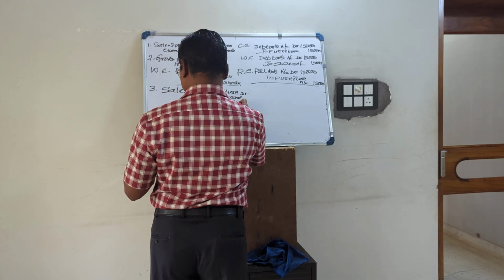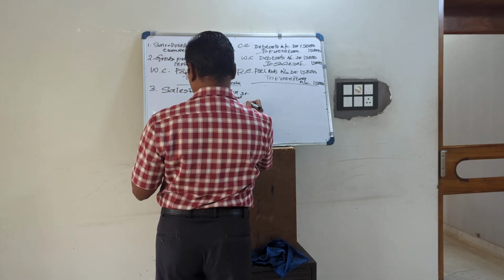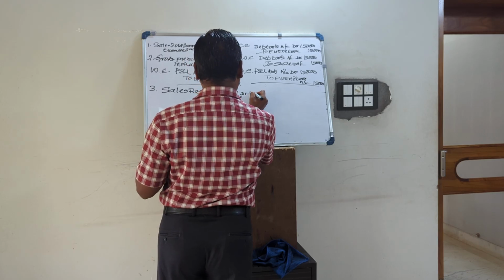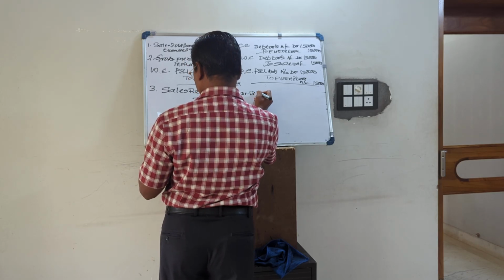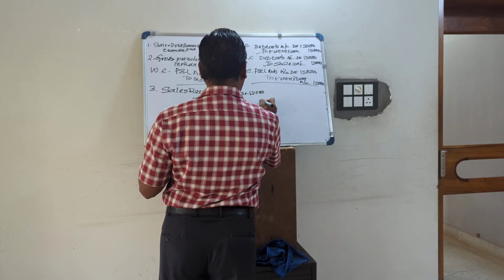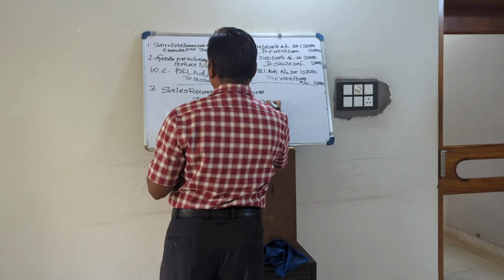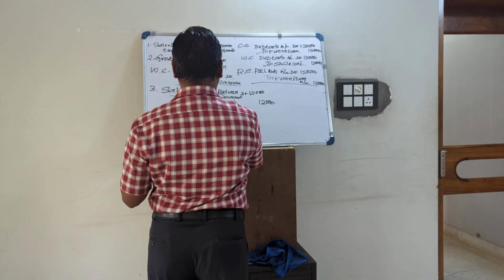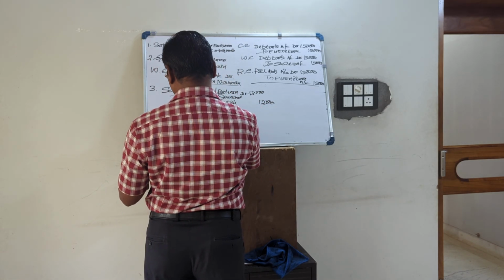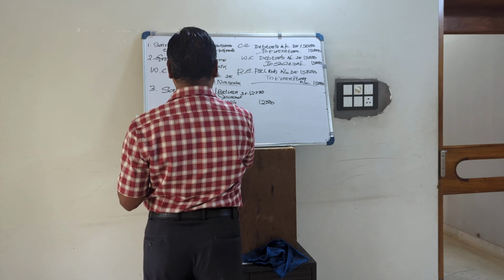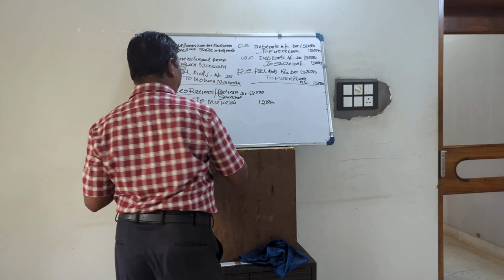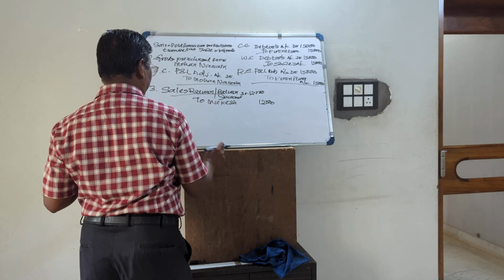So it is posted to debit of Mukesh, 12,000. What is wrongly done? Sales return is debited, Mukesh is debited, posted to debit account. So Mukesh is wrongly debited. Mukesh should be credited now with double the amount.